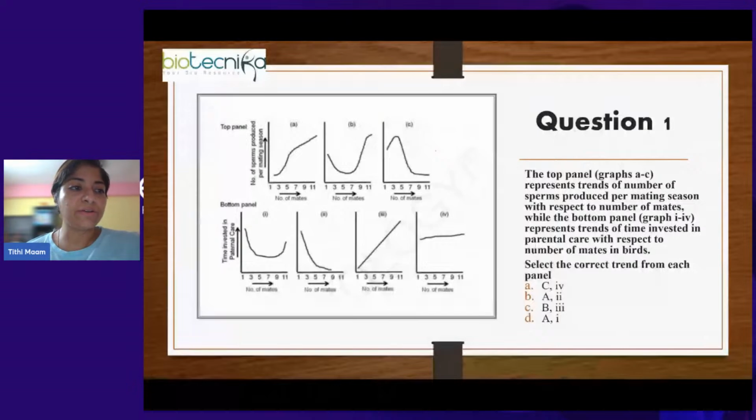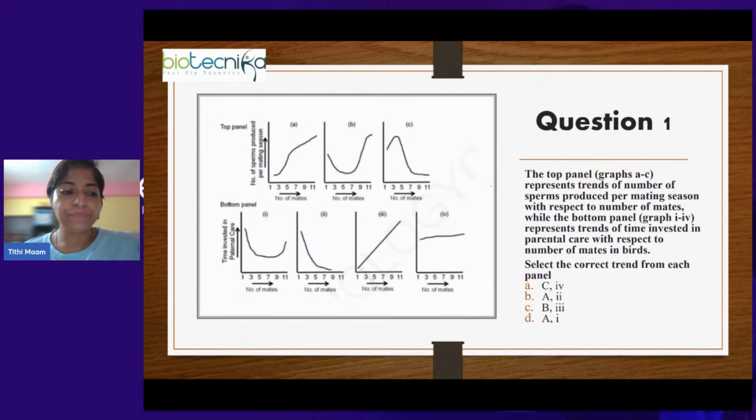So first question. Here there are two sets of graphs given. I'm sorry, the graphs are not very clear because I have taken them from the question paper, so it is a little blurred, but I hope you will be able to read the headings.